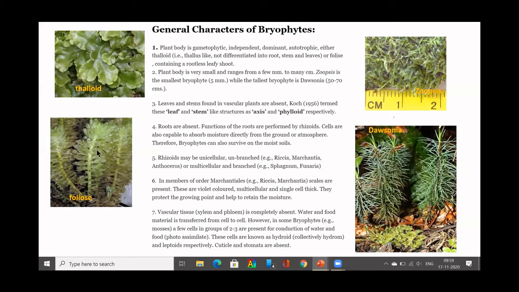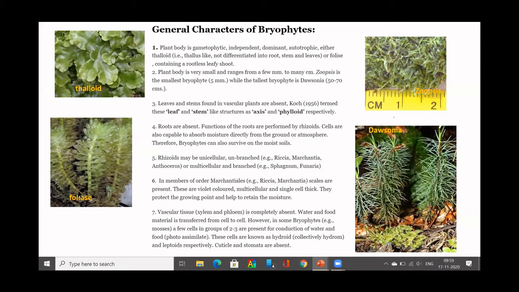That is why we don't use the terms leaf and stem, because they are vascular plant parts. So we use the terms axis and phylloid. Those bryophytes which have leaf-like and stem-like body parts refer to them as phylloid and axis respectively.